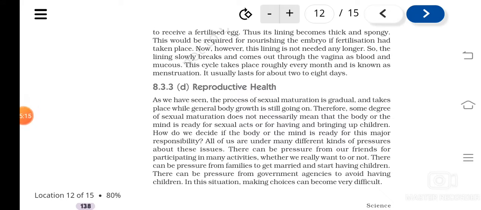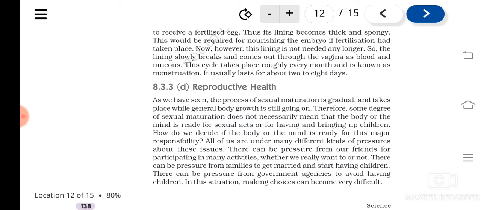We are going to study another topic, that is reproductive health. You have seen the process of sexual maturation takes place very gradually, while general body growth is still going on. Even though sexual maturation is attained, that doesn't mean the mind is ready for reproduction, isn't it?